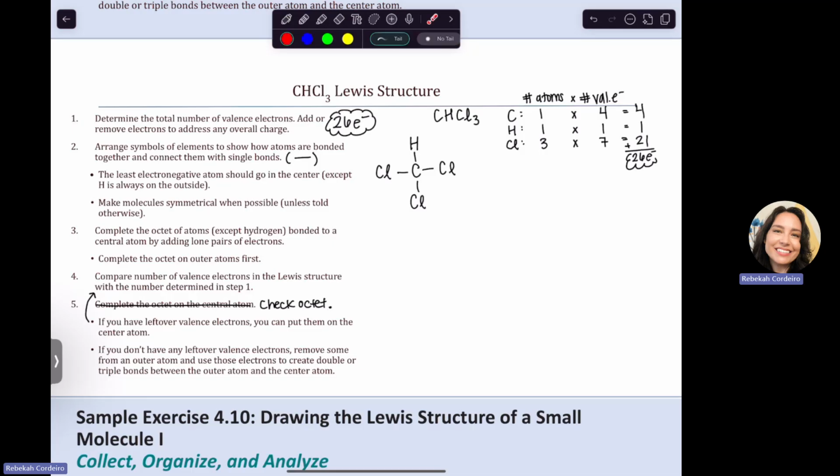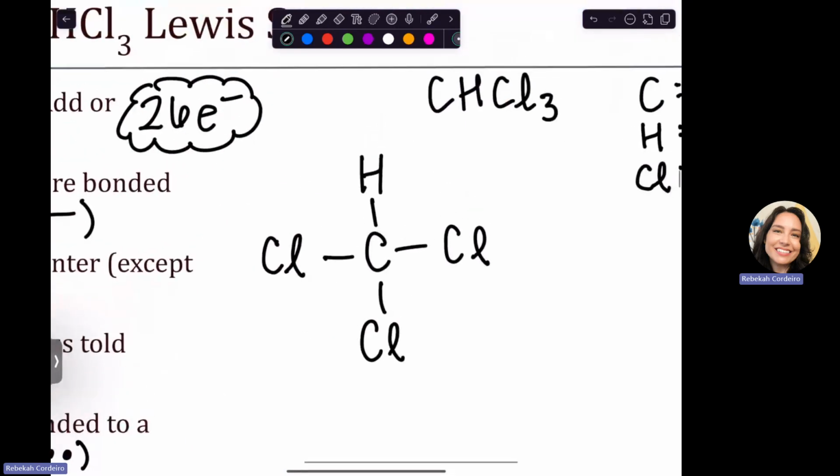Then step 3 is complete the octet of atoms bonded to the central atom by adding lone pairs of electrons. So we're going to be adding a lone pair. A lone pair is 2 dots. We're going to complete the octet on the outer atoms first. So let's look at our outer atoms. So how many do they have versus how many do they need?